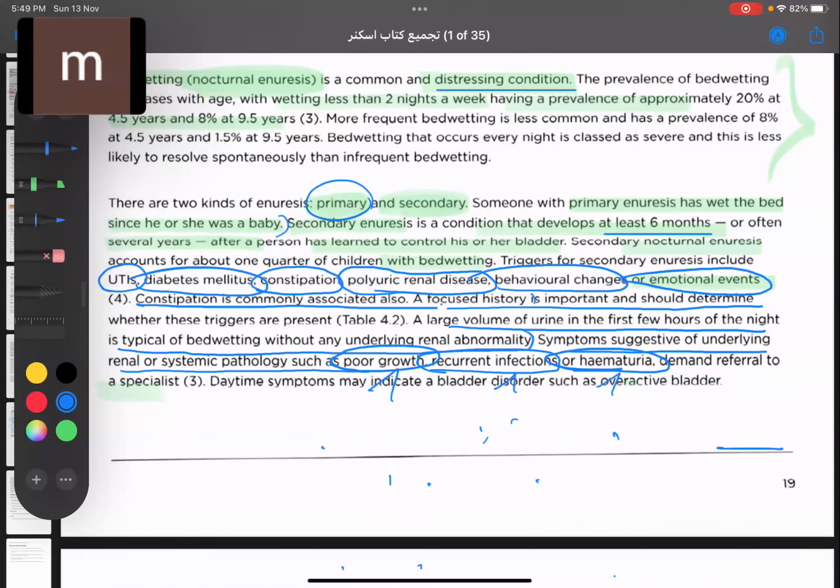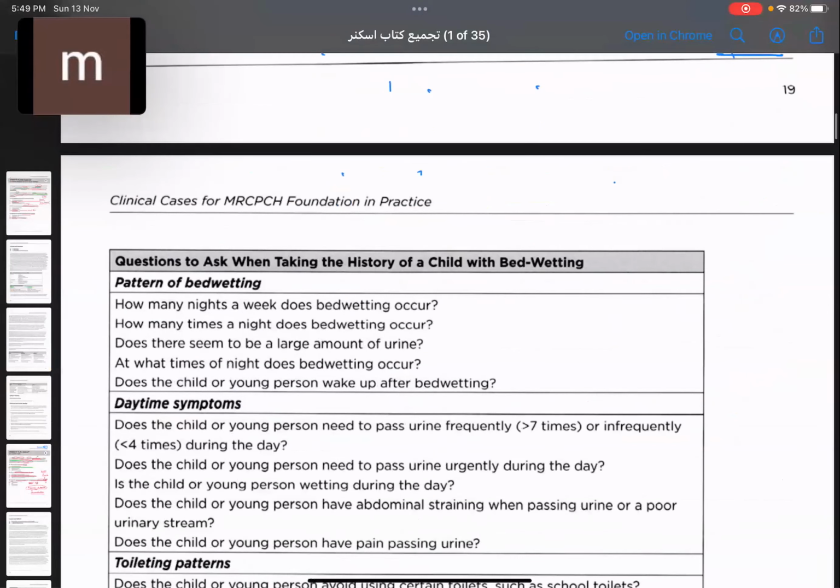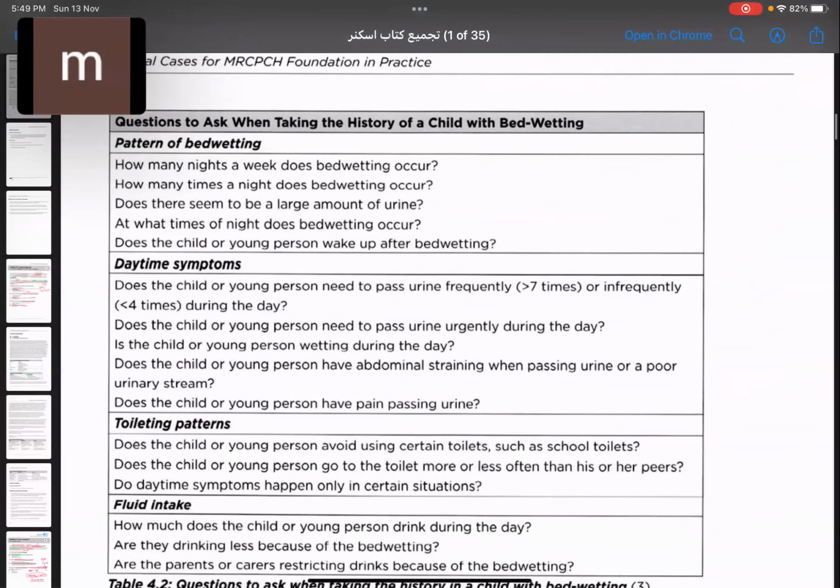Now, see here, daytime symptoms may indicate a bladder disorder such as overactive bladder. So if the child has daytime symptoms, it always indicates a bladder disorder. As I said, overactive bladder. See here, according to the pattern of bedwetting, you have to go.